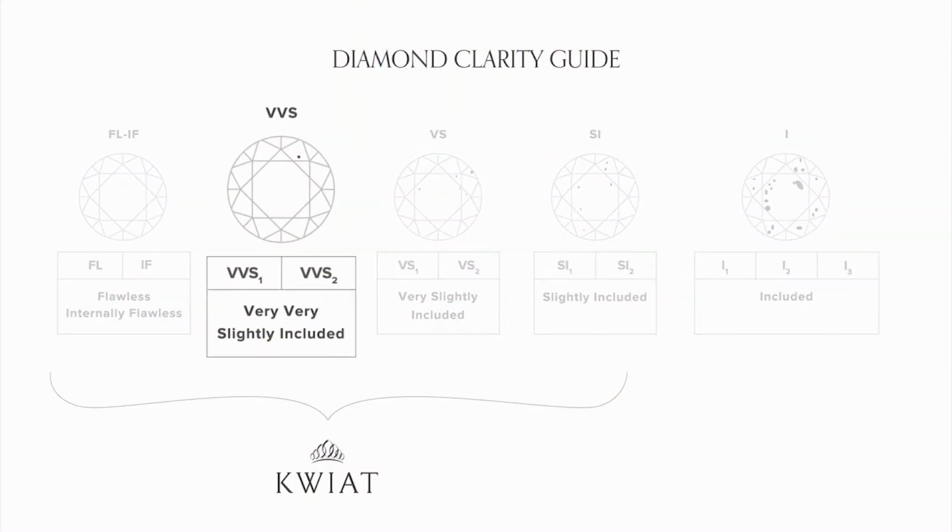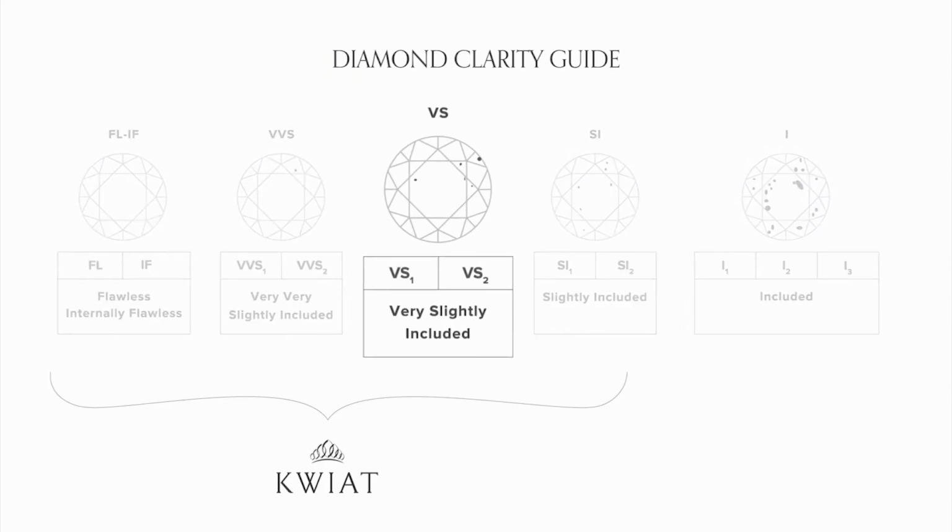The next group is the VVS range, which stands for very, very slightly included. There is a VVS1 grade and a VVS2 grade, where the 1 is the higher, better grade. Typically, in VVS diamonds, it is extremely difficult to see any inclusions, even under 10 times magnification. Then there is the VS range, which stands for very slightly included. Again, there is a VS1 and a VS2 grade, with the 1 representing the higher or better grade. In the VS range, inclusions are typically visible under 10 times magnification, but they are not visible when the diamond is viewed with the unaided or naked eye.